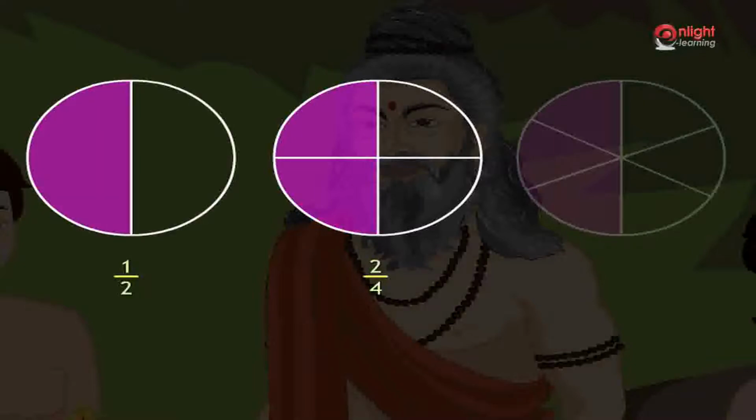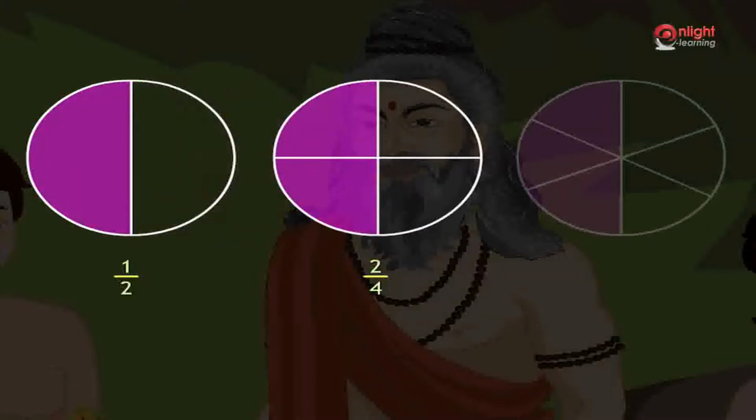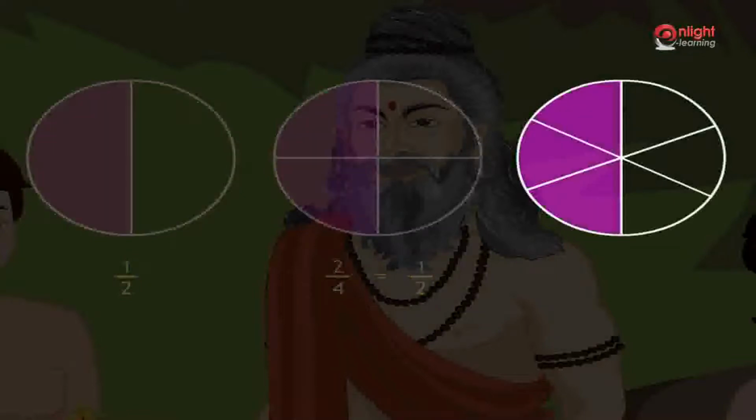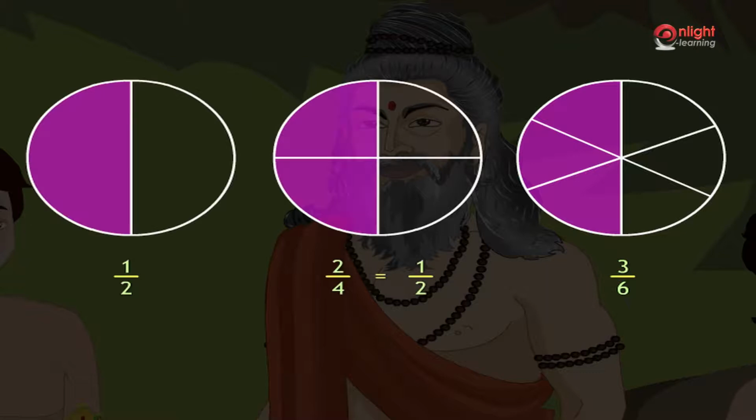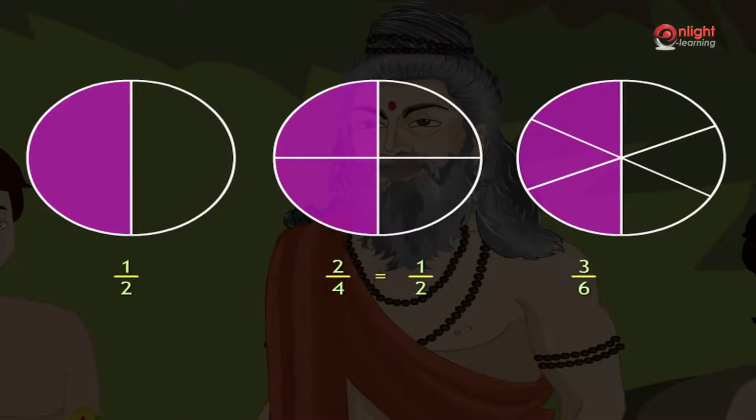Now, if we overlap the second figure on the first figure, we find that the area of the shaded region is the same, and so 2 by 4 is equal to 1 by 2. Take a look at the third figure. The circle is divided into 6 equal parts and 3 parts out of 6 are shaded. So the fraction for the shaded region is 3 by 6. If we overlap the third figure with the first figure, we notice that the shaded area is the same and hence 3 by 6 is also equal to 1 by 2.